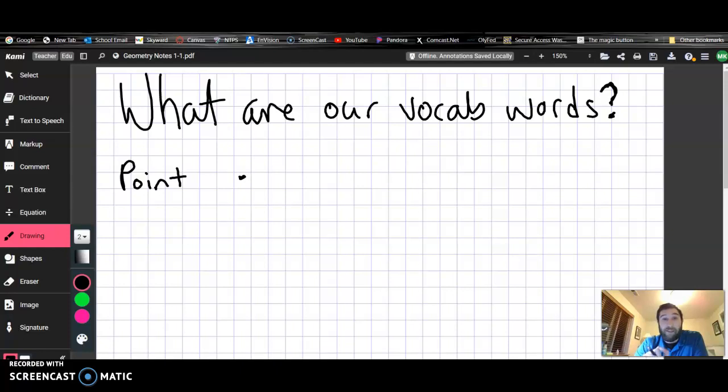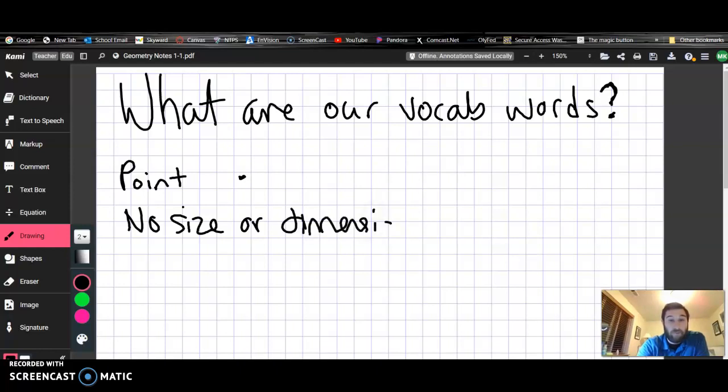Now, in reality, I actually drew something that was larger than a point. A point is something that has no size and no dimension. So a point is something with no size or dimension. What that really means is we're talking about the 0th dimension, so 0D. Another way to talk about that is that a point is a location.